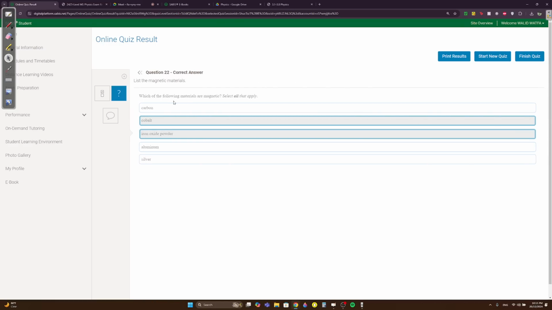Question 2. Which of the following materials are magnetic? Cobalt and iron. We don't care about carbon, aluminum, or silver. It was cobalt, nickel, steel, and ceramics.